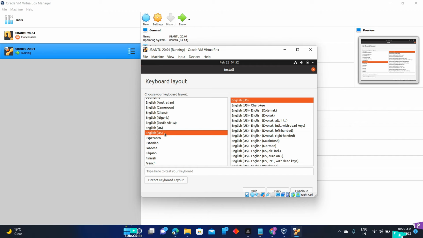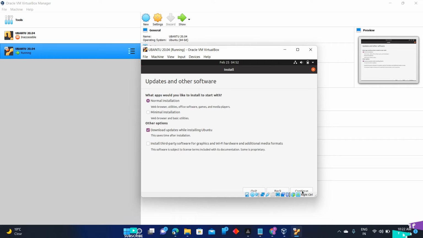Select a language. I'm leaving it as it is. Keyboard layout. Directly click on next. Here you can change this, minimal installation or basics. I'm directly going for a minimal installation. I don't want games or the media player. I can do that later. Next.